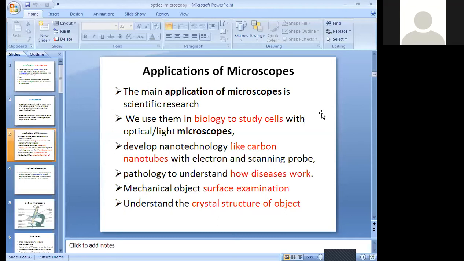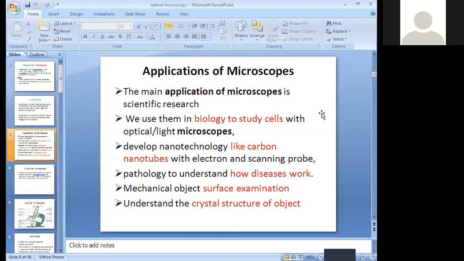We can draw the actual structure by hand. How is it possible? With the help of the microscope, we can discover all the parts of it. Only then can you say this is the design and shape of the mitochondria, and this is the structure of the chloroplast. This is only possible with the help of the microscope.